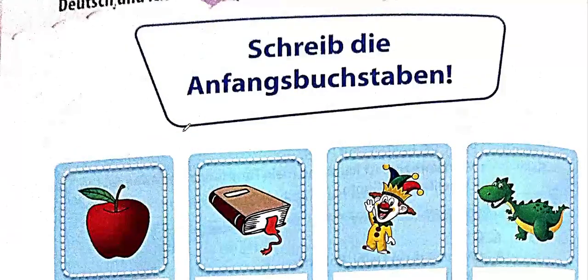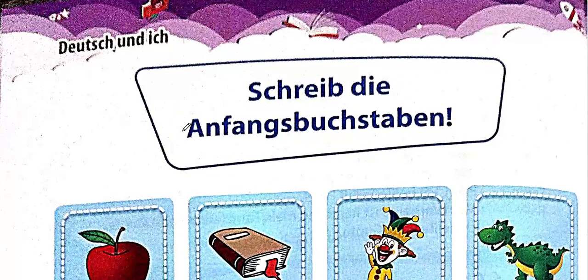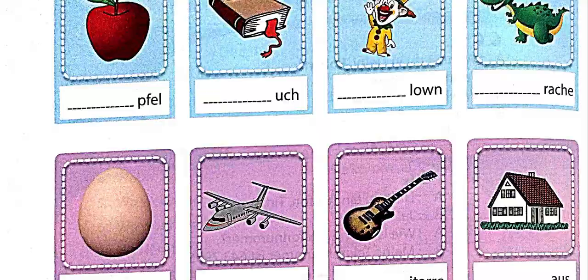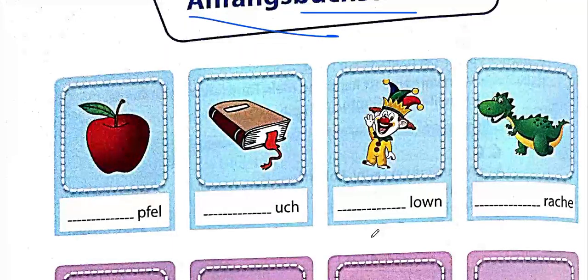Now we are coming to this page, which is your page number 14, which is Schreib die Anfangsbuchstaben. That means write the Anfang, that means beginning of the Buchstaben, that is your alphabets. Here they have given us a list of things, as you can see, so many things. We have to simply write the German alphabet and we'll get a word out of it.